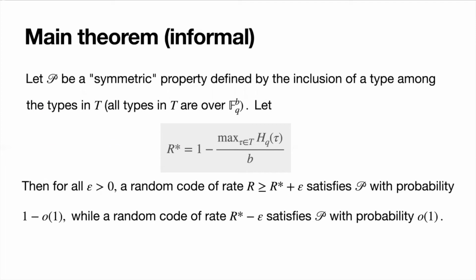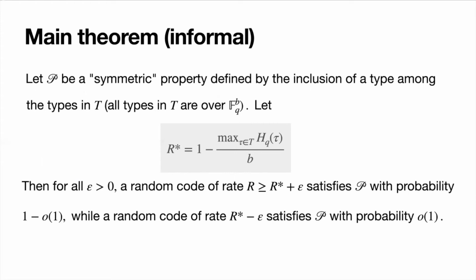And this property is defined by the inclusion of a matrix whose type lies among a set of types T. Then if R star is 1 minus the maximum Shannon entropy of all the types in T divided by b, then for any epsilon greater than 0, a random code of rate slightly more than R star satisfies this property with probability almost 1, and a random code of rate slightly less than R star satisfies P with probability almost 0.